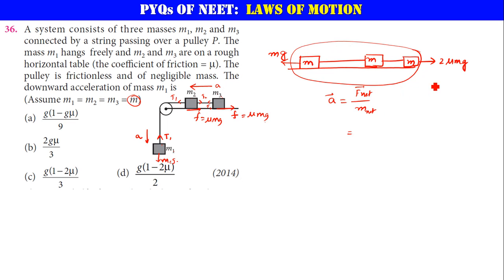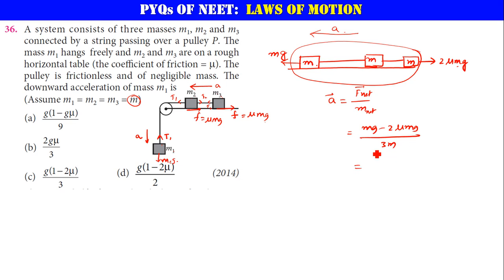What is the net force acting on it? 2 mu mg is in one direction and mg is in the other direction. So let me consider the acceleration direction. Acceleration will be in this direction now. So now, mg minus 2 mu mg divided by the total mass. What is the total mass? M plus m plus m, that is the net mass, 3m.